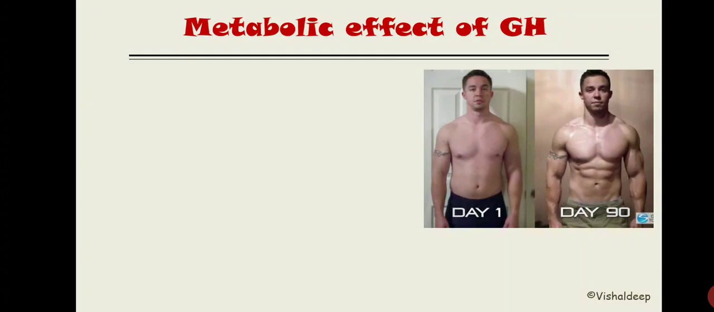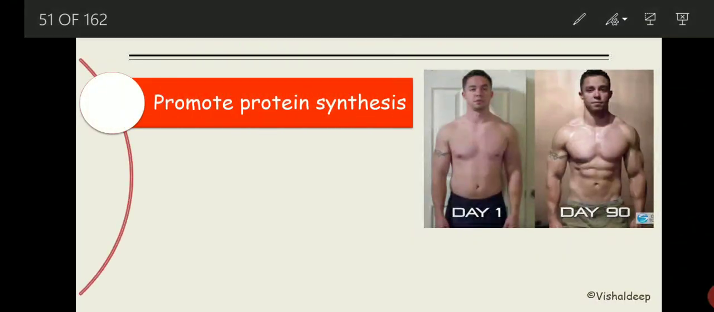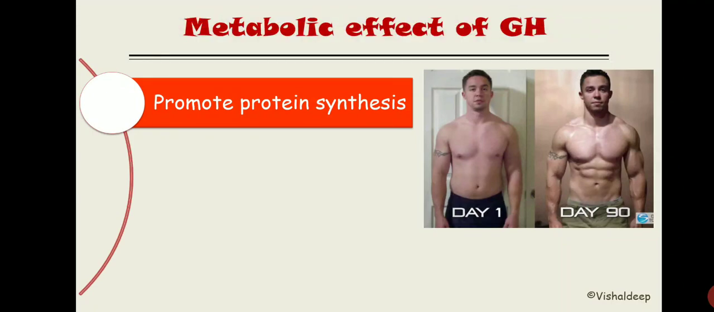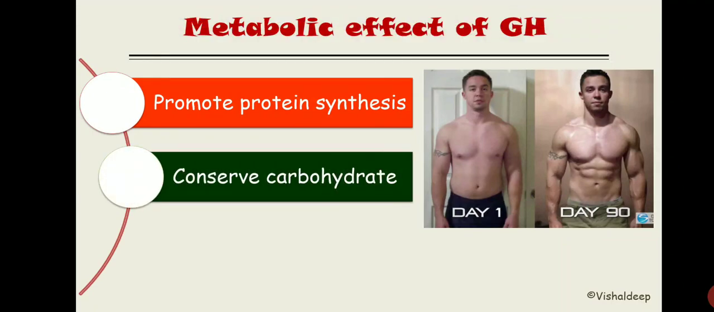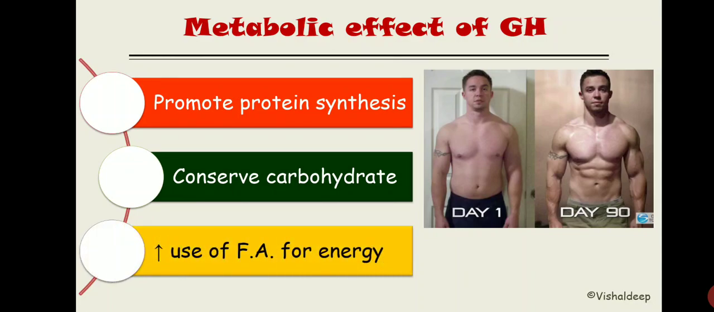As you can see in this figure, the effect of growth hormone in our body is like this: protein metabolism, promote protein synthesis, then conserve carbohydrate, and finally use fat for energy. So basically what does growth hormone do? Growth hormone increases protein, decreases fat, and conserves carbohydrate. To remember in simple words: promote protein, conserve carbohydrate, and cut the fat, right? So basically it increases the mobilization of fat from the adipose tissue.